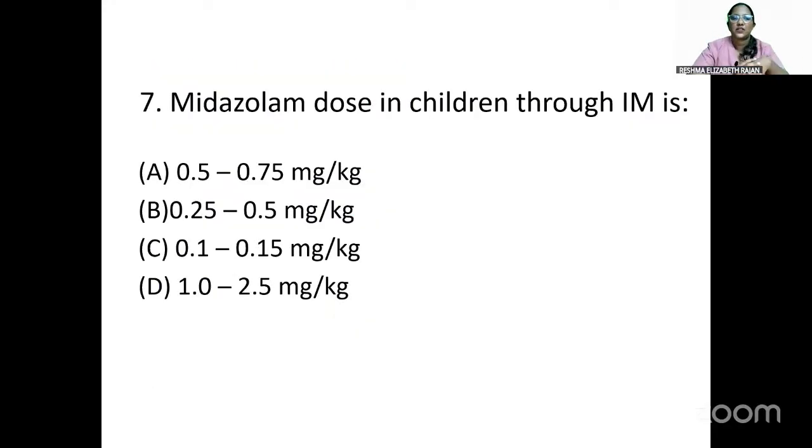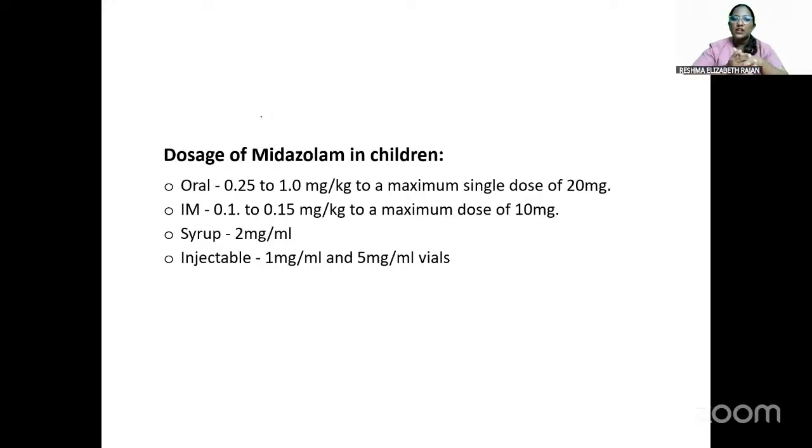So the next question is, midazolam dose in children through IM is 0.5 to 0.75 mg per kg, 0.25 to 0.5 mg per kg, 0.1 to 0.15 mg per kg, 1 to 2.5 mg per kg. The options are a bit confusing because they have given the oral route concentration also as a right option, but they have asked IM route dosage. So we have to answer it as option C, that is 0.1 to 0.15 mg per kg. So the dosages are oral is 0.25 to 1, IM is 0.1 to 0.15, and syrup is 2 mg per ml, injectable is 1 mg per ml and 5 mg per ml vials.